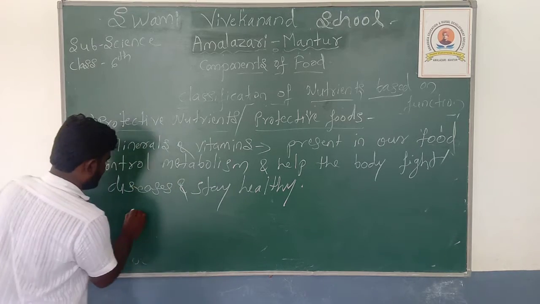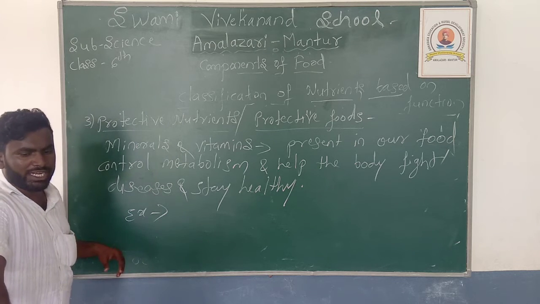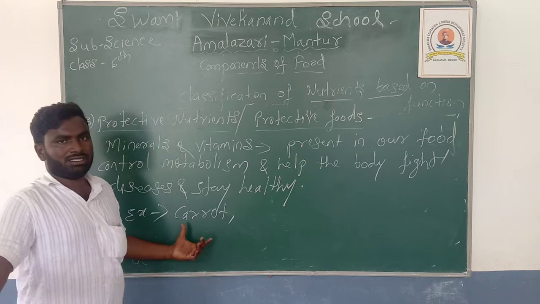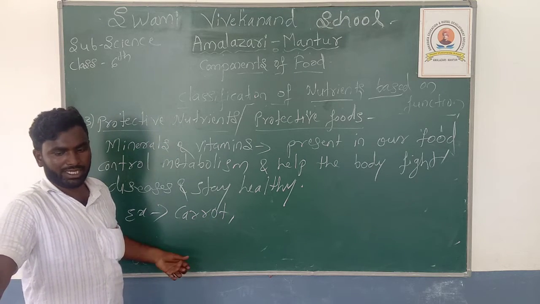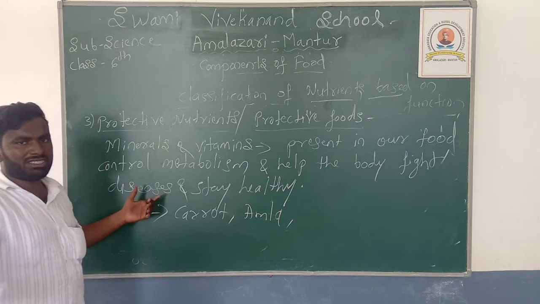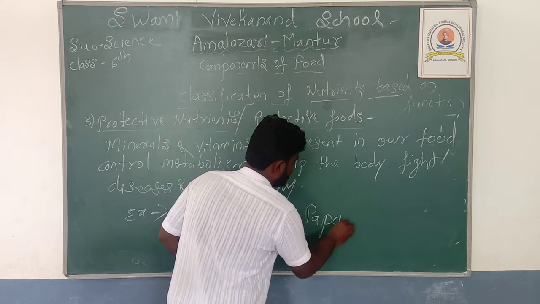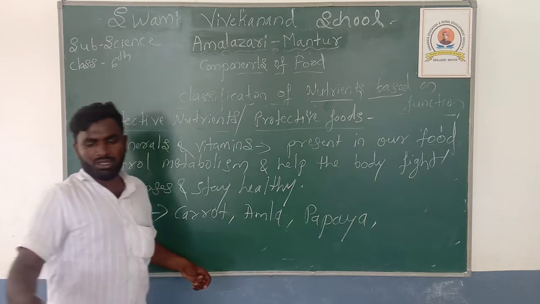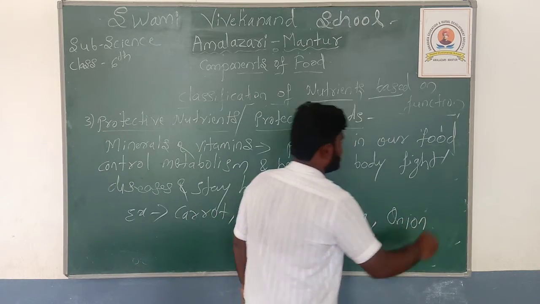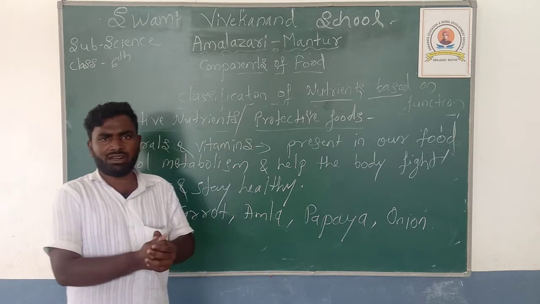Examples of foods which contain these protective nutrients: carrot contains vitamins and minerals in rich quantity. Amla also contains these two, vitamins and minerals in rich quantity. Papaya also contains minerals and vitamins in rich quantity, and onion also contains vitamins and minerals in rich quantity. This is the classification of the nutrients based on their function.